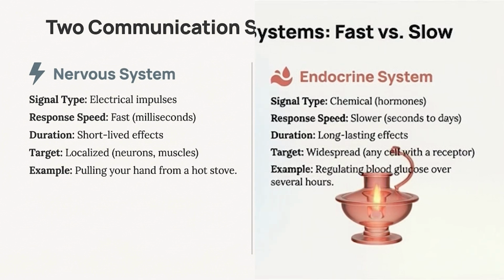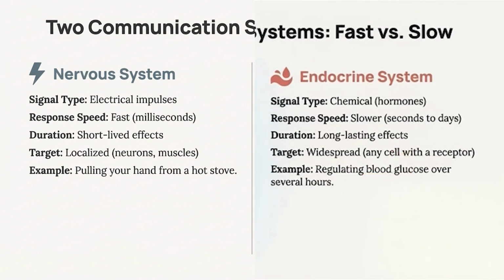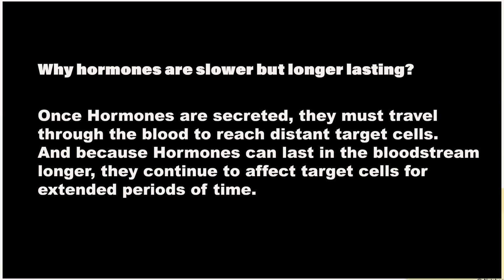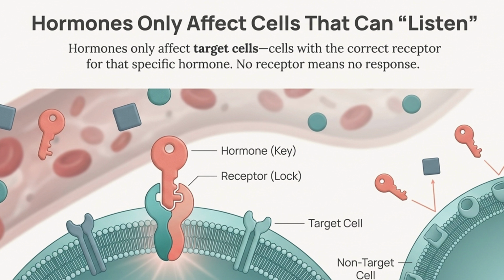For example, regulating your blood glucose over several hours is a job for the endocrine system. AP biology tip: remember that endocrine signaling is essential for long-term regulation rather than rapid, immediate responses. Hormones are chemical messengers that only affect target cells, cells equipped with the correct receptor. Think of it as a lock and key system. If there is no receptor, there is no response.